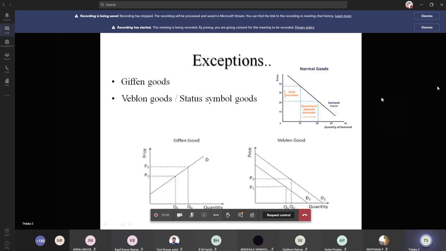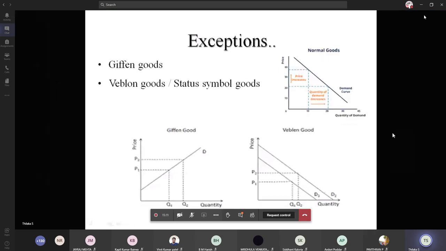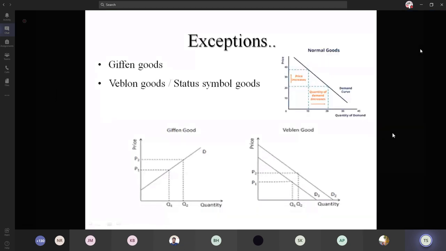Okay, regarding the exceptions, we have only two. These are the exceptions of the law of demand. The law of demand says if the price of the commodity increases, the quantity demanded will decrease, both having a negative relationship. If one increases, the other will decrease. So this is the essence of the law of demand.